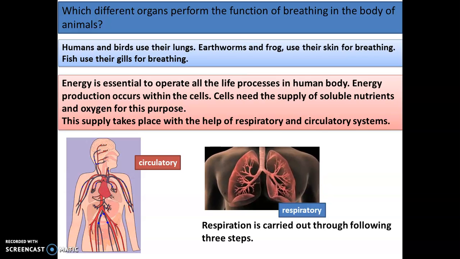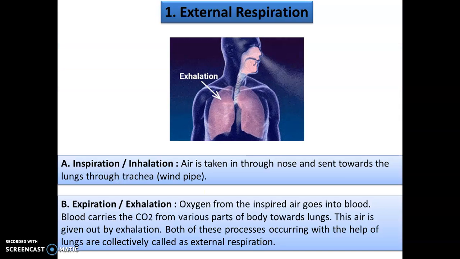Okay, now let's first study about respiration. Respiration is carried out in 3 steps. The first step is known as external respiration. External respiration involves 2 things, that is inspiration, which is also called inhalation. That means we are taking the air inside. And how are we taking the air inside? With the help of our nose. And then it is sent towards the lungs through the trachea, which is also called the windpipe. Okay, so we take the air inside.